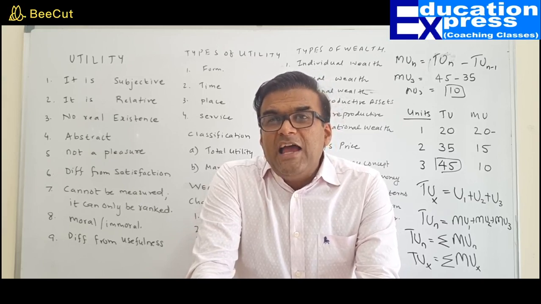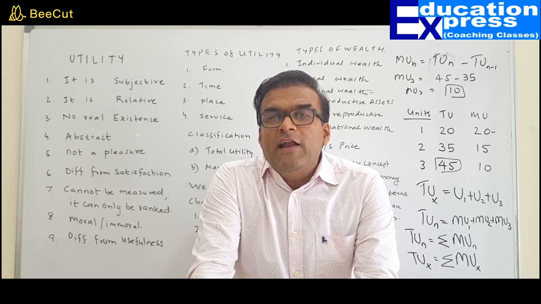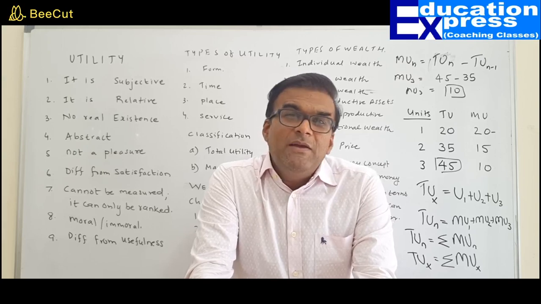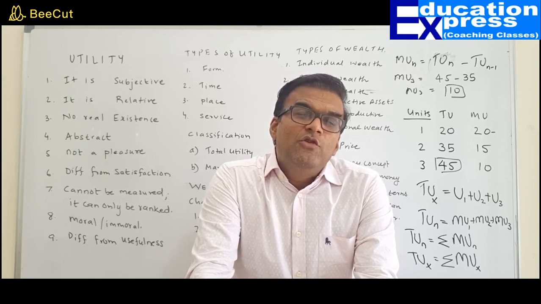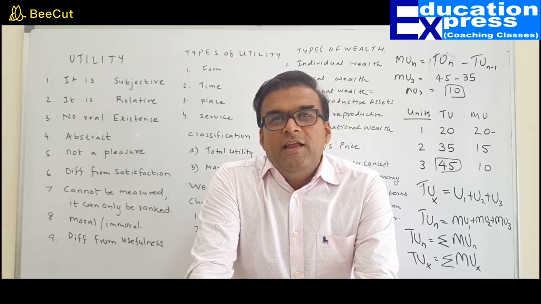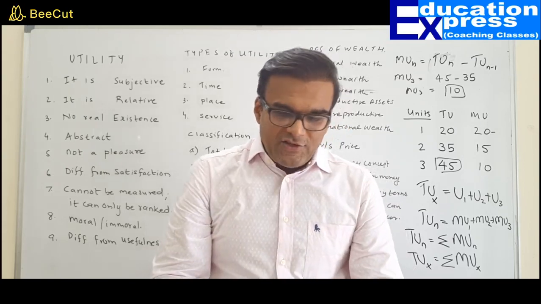Air has high value in use but zero value in exchange. Diamond has zero value in use but extremely high value in exchange.